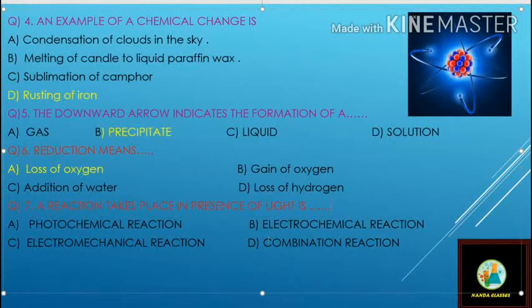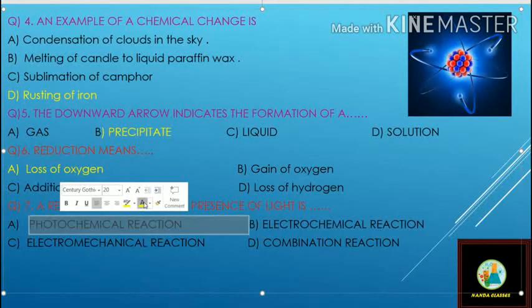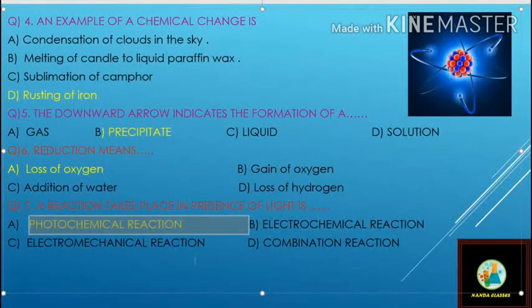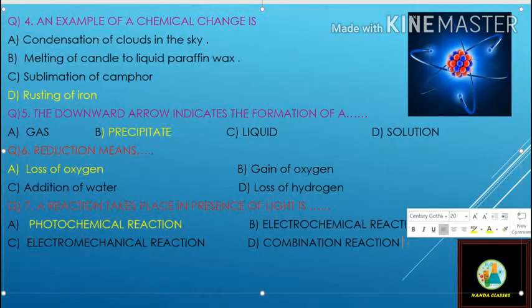Options are given: photochemical reactions, electrochemical reactions, electromechanical reaction, combination reaction. So we have learned that the chemical reaction which occurs in presence of light is known as photochemical reaction. The chemical reaction which occurs in presence of sunlight is called photochemical reaction.